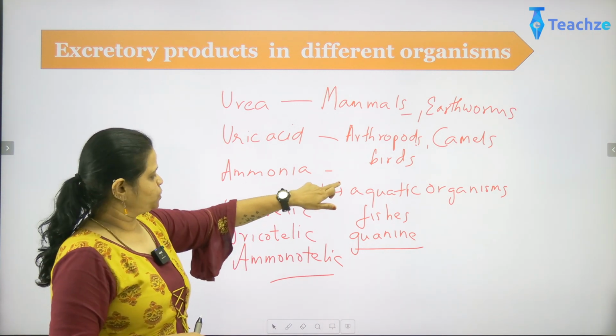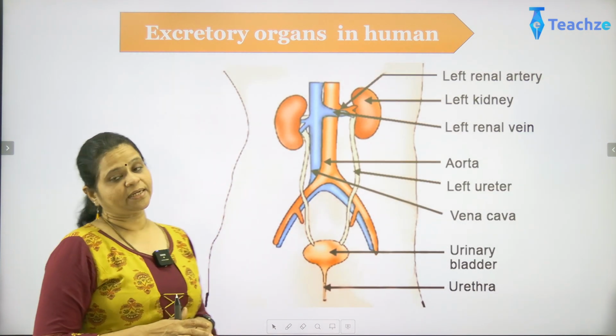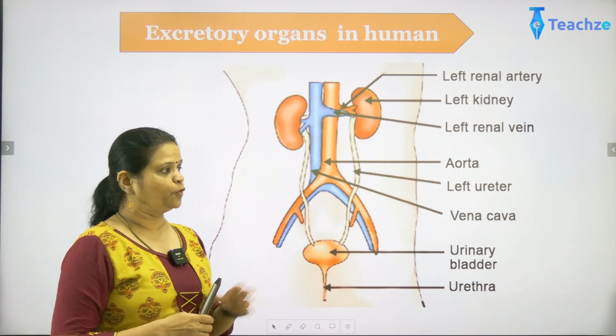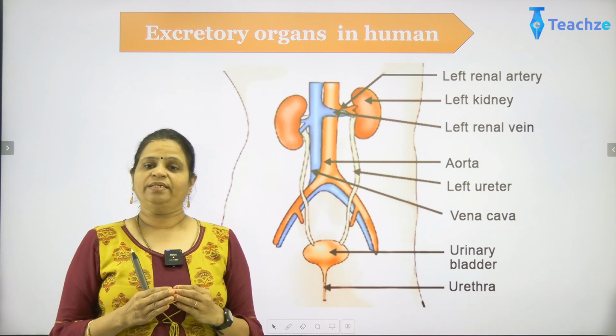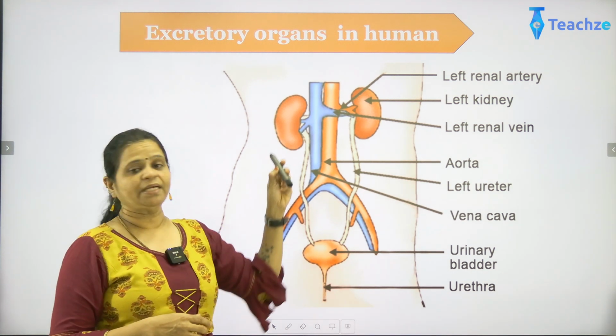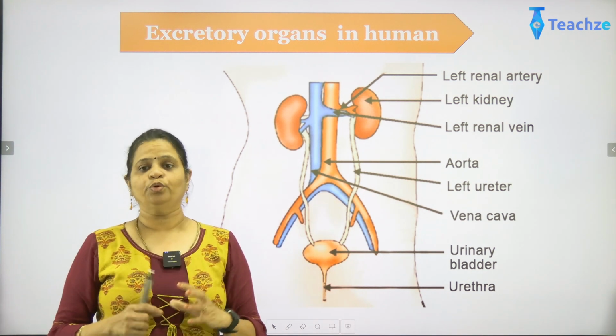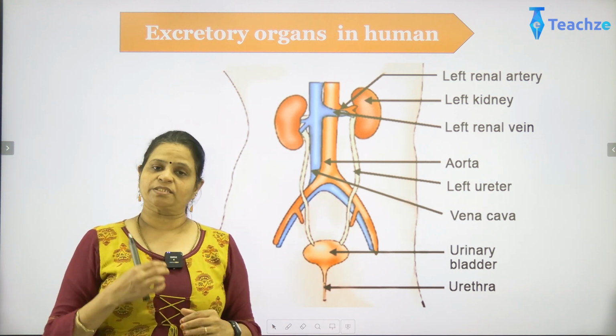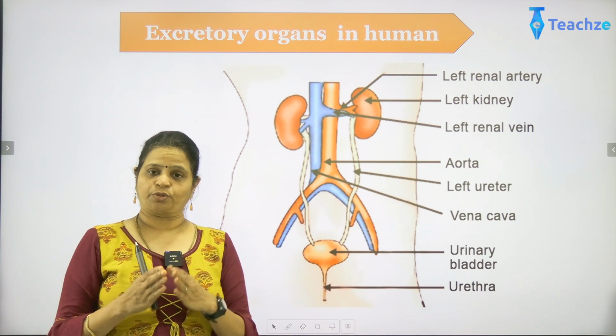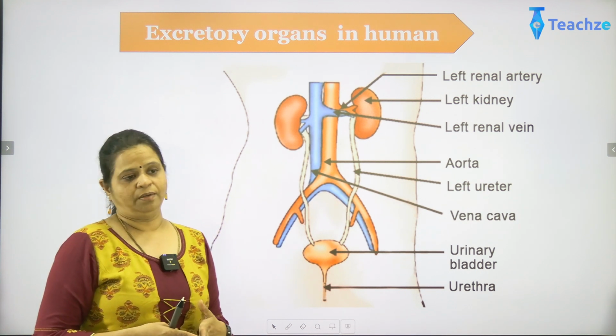Now, coming to the next one, the excretory system in humans. Before we get into the parts of the excretory system, let's try to understand that this particular excretion is only to remove most of the nitrogenous waste, and apart from that we remove the excess of salts from the body, because excess salts are also bad for life.